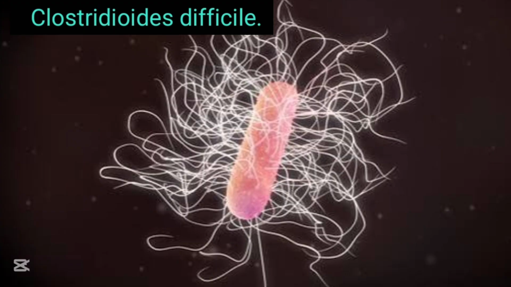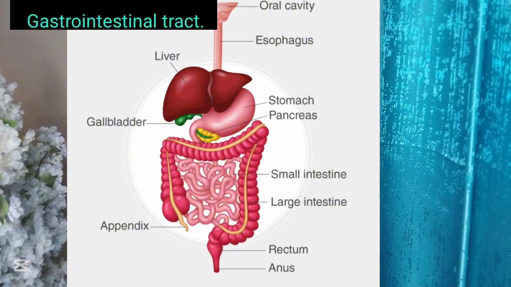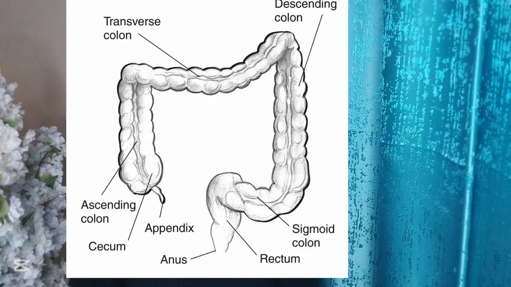Clostridioides difficile. Clostridioides difficile is a bacterium and it resides in the large gut, the large intestine of your gastrointestinal tract, the system of your body. Actually, it is a tube that is responsible for breaking down your food, absorbing nutrients, and eliminating the wastes from the food that you've eaten. The Clostridioides difficile resides in your large intestine as part of the normal flora.